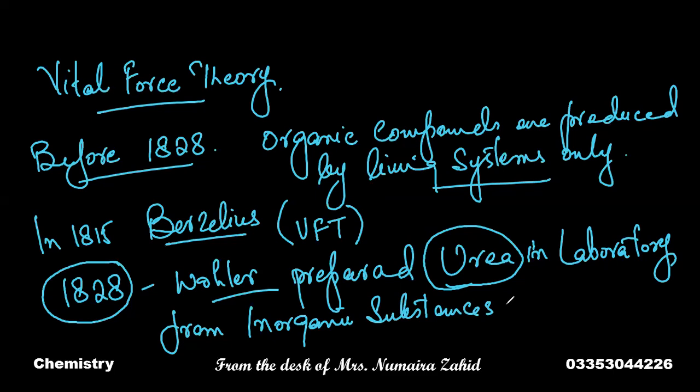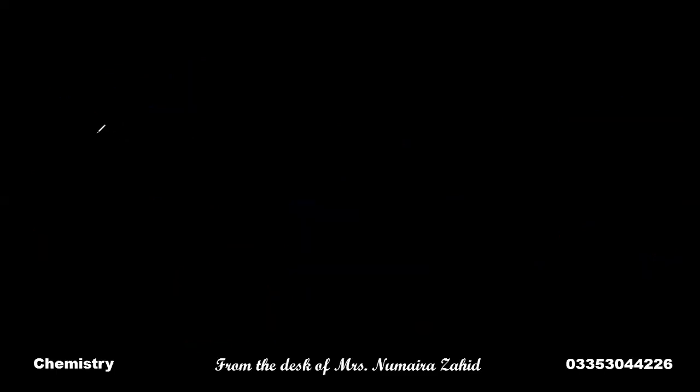In 1828, Wohler prepared urea in the laboratory, synthesized from ammonium cyanate. Urea is an organic compound which is excreted in the urine of mammals, and Wohler prepared it in the absence of any vital force, that is, in the absence of any living system. So it was proved that organic compounds can be synthesized from inorganic compounds outside the living systems.